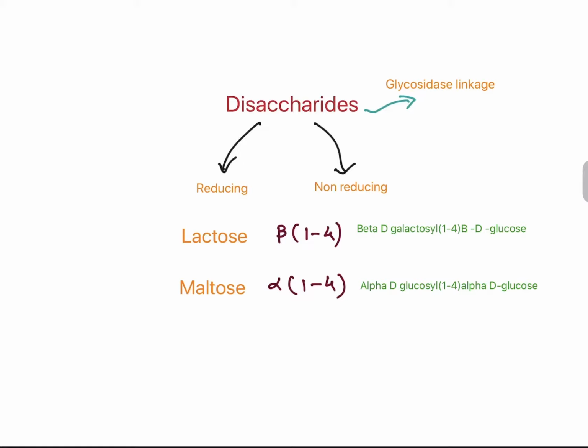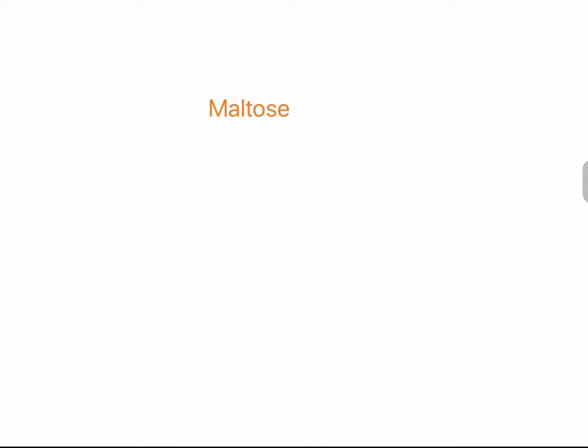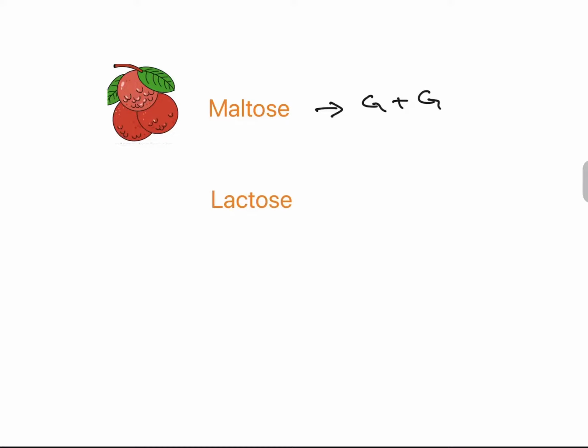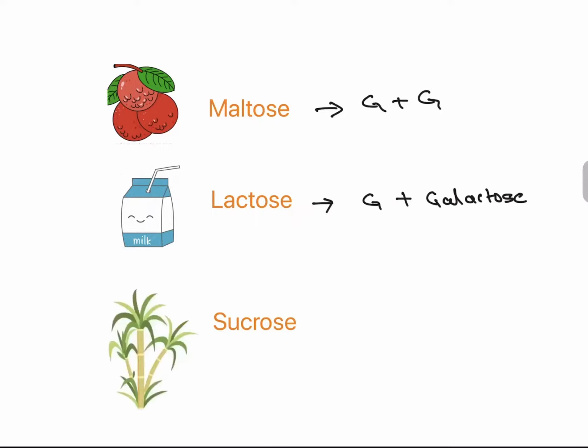Lactose is also called beta-D-galactosyl 1,4-beta-D-glucose. An example of a non-reducing sugar is sucrose. It contains alpha 1 and beta 1. Alpha 1 and beta 1 are used during bond formation, hence they are non-reducing sugars. Maltose is a malt sugar formed by 2 glucose molecules. Lactose is milk sugar formed from glucose plus galactose. Sucrose is cane sugar formed by glucose plus fructose.